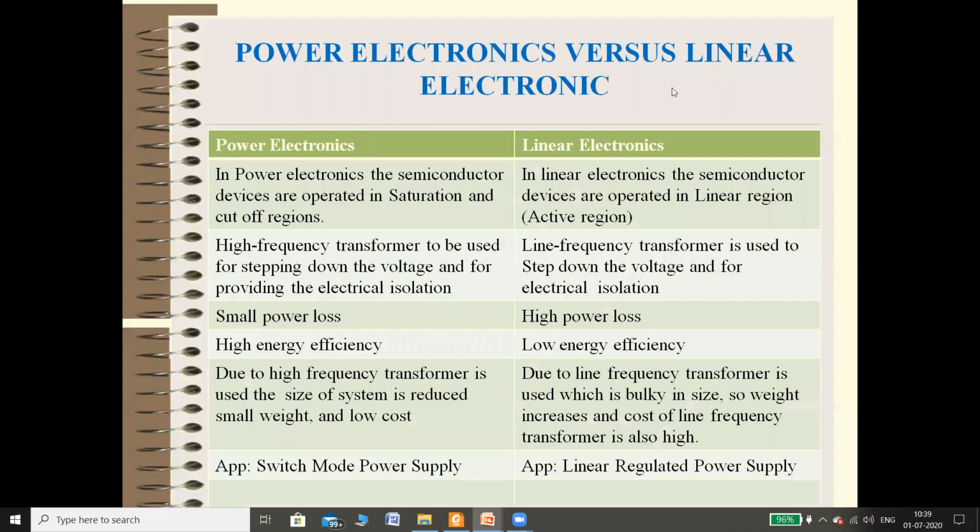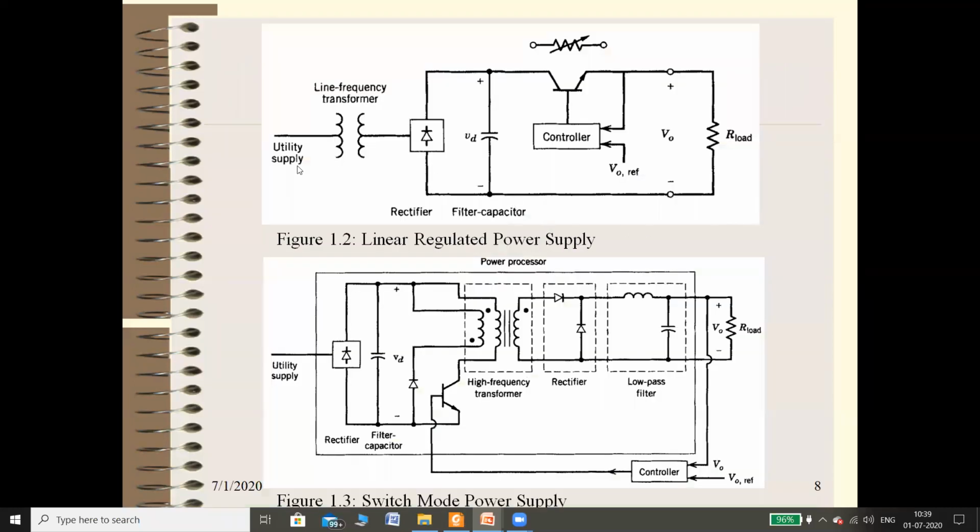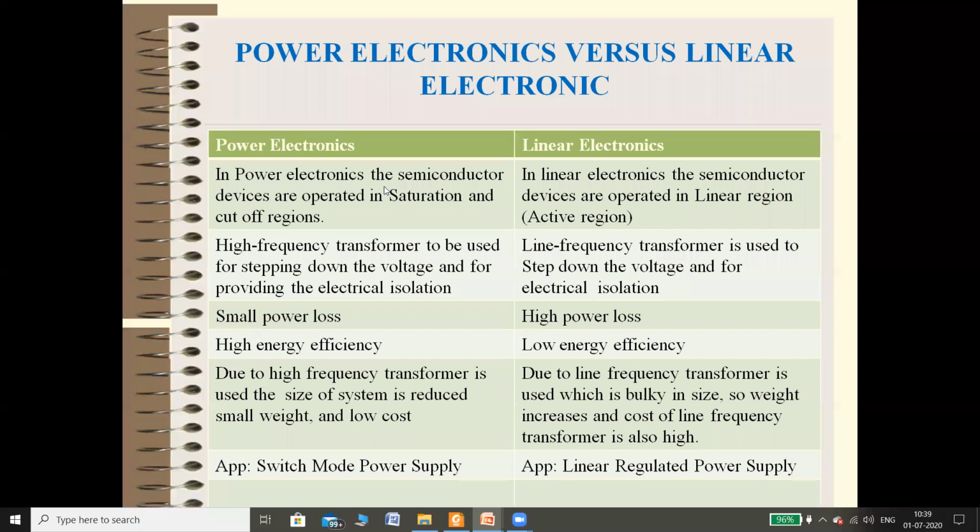See, this is a very important difference between power electronics and linear electronics, right? Whatever syllabus you learned till second year is a part of linear electronics. So see, power electronics and linear electronics, what is the difference between these two? In power electronics, the semiconductor devices are operated either in saturation or in the cutoff region. It means the device is always used as a switch, not as an amplifying device.